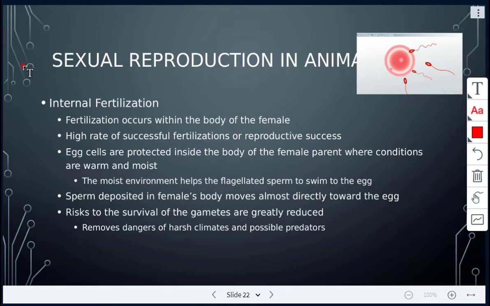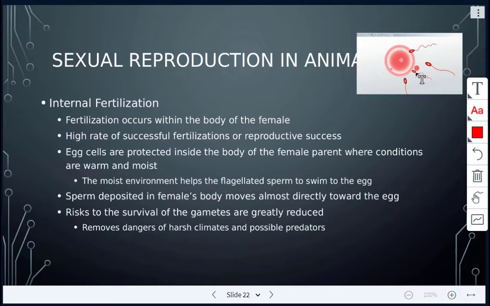All right, next is internal fertilization. With internal fertilization, fertilization is occurring within the body of the female, with a much higher rate of successful fertilizations or reproductive success, right? Because the egg cells are protected inside the body of the female parent. The conditions are already going to be warm and moist, okay? And that moist environment, again, is important because it helps the sperm cell to swim to the egg.